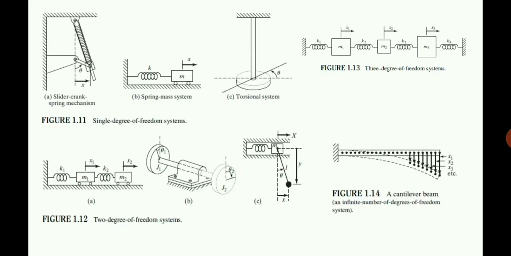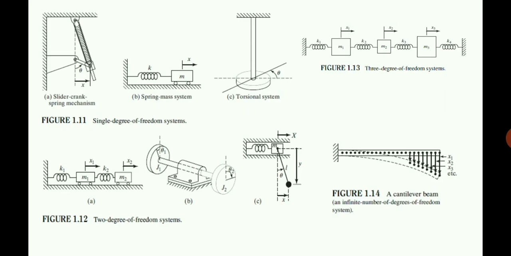Now we will go through a few examples of basic vibration systems. The top 3 figures show examples of single degree of freedom systems. The first one is a slider crank mechanism with a spring, with theta as shown in the figure. Theta alone, the rotation of the crank, can define the motion of all the other components, be it the slider or the connecting rod. So that is a single degree of freedom system.